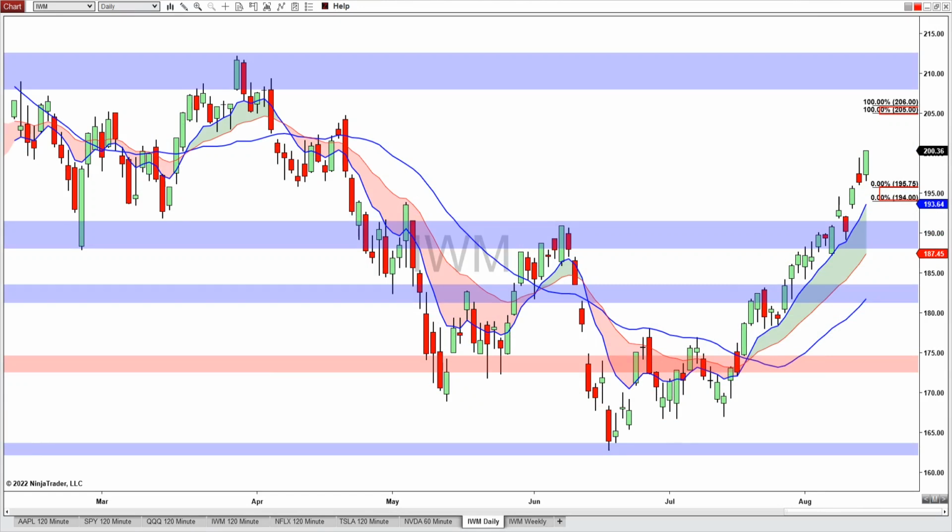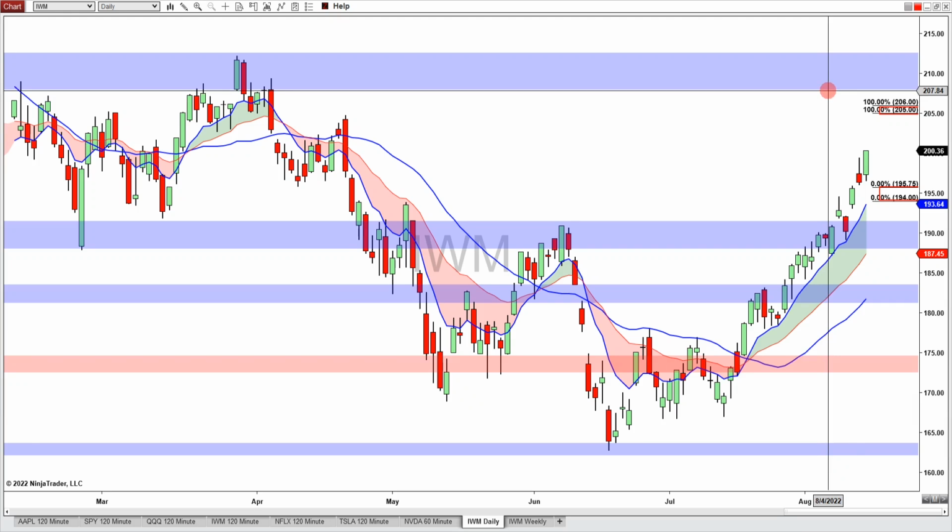IWM has been the best performer recently, and it gained almost 20% from the July 14 low to the present. The upper range for the weekly expected move is between 206 and 205, and the lower range of the expected move is between 195.75 and 194. Now, the nearest potential support is down here, somewhere near the 191.50, and the nearest potential resistance zone is up here near the 208.